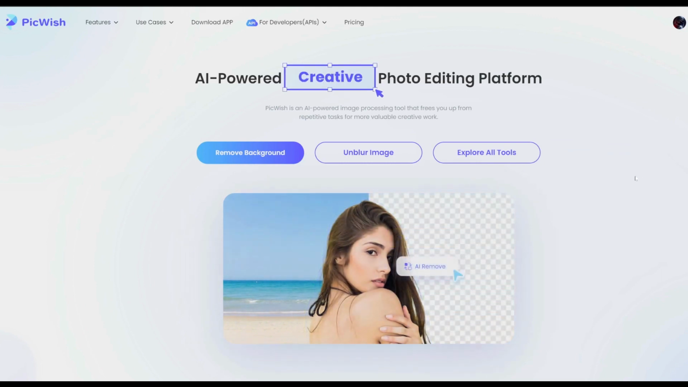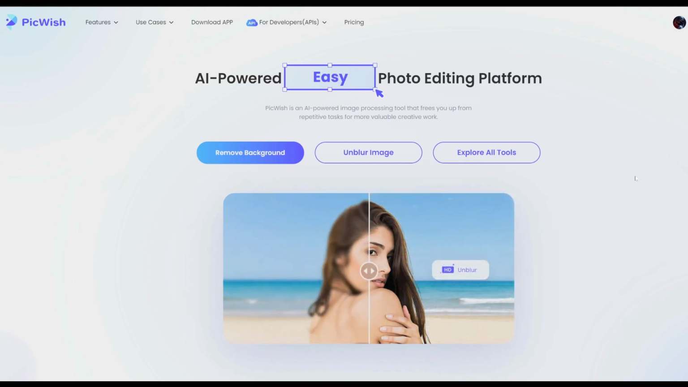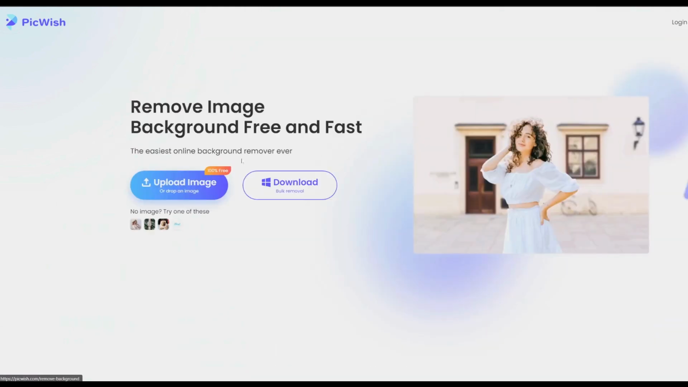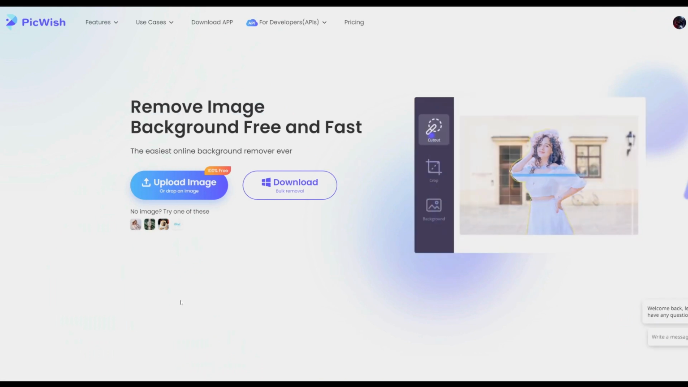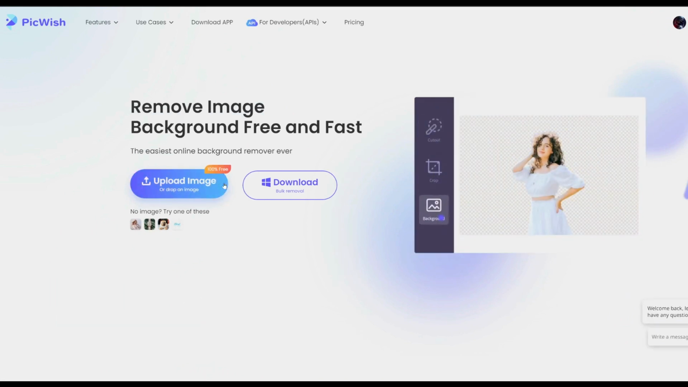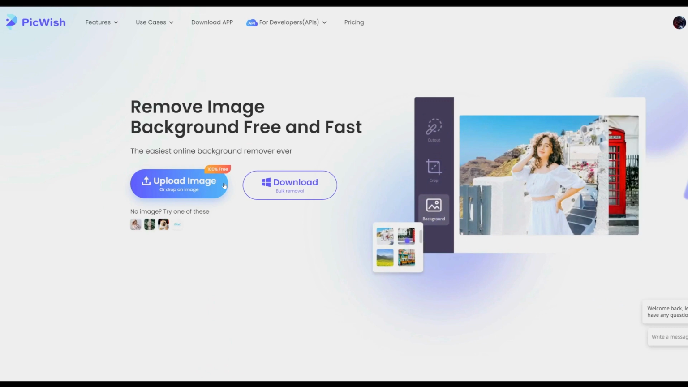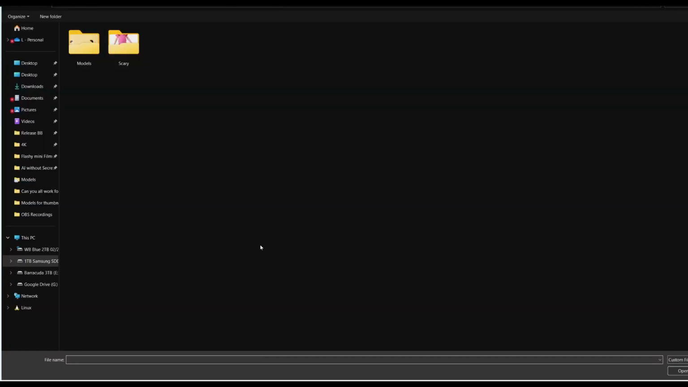The first step is to go to the PicWish website, a link will be provided in the video description, and use its AI tool to remove the background from all but the haunted living room picture. Let's start by clicking on the Remove Background button. Next, we click the Upload Image button, notice how it says 100% free, and select the image from which we want to remove the background. In this case, I'll begin with the elderly lady who is laughing.